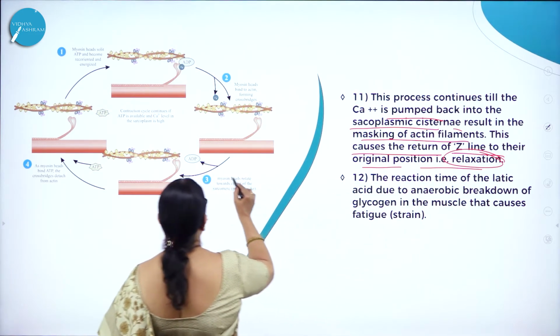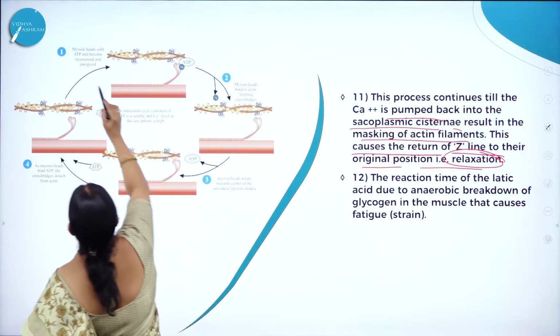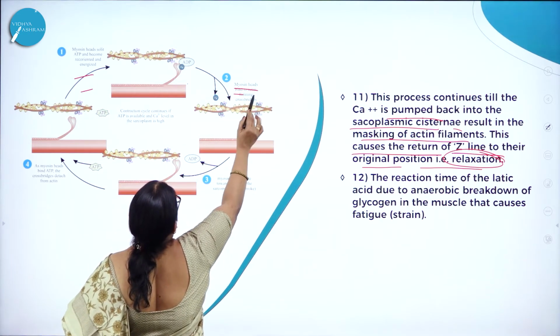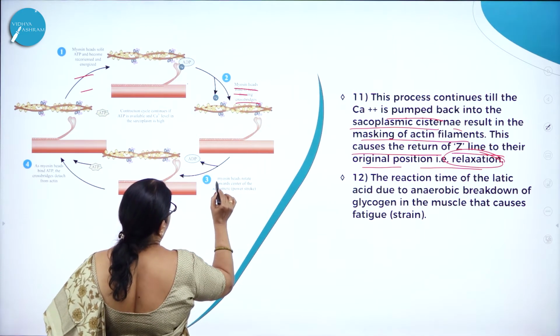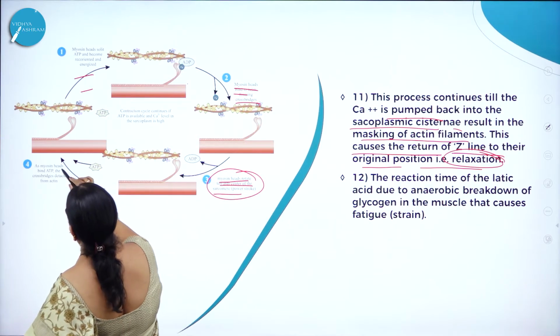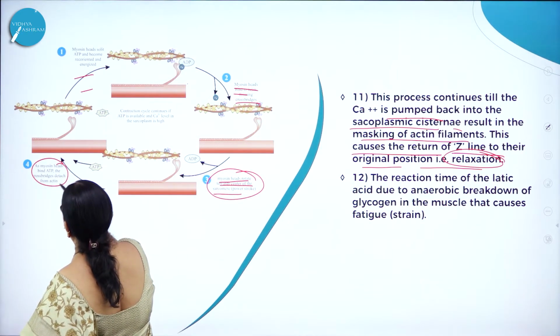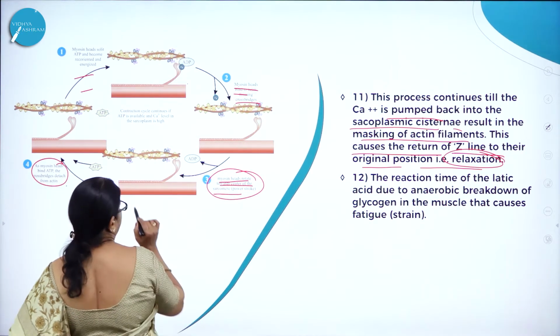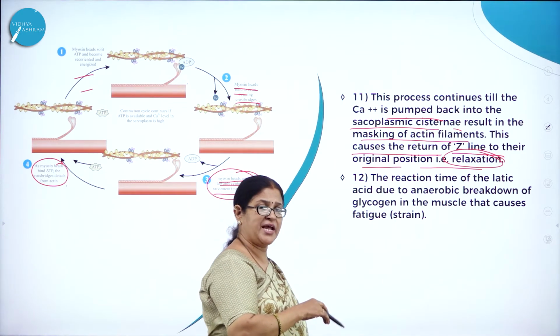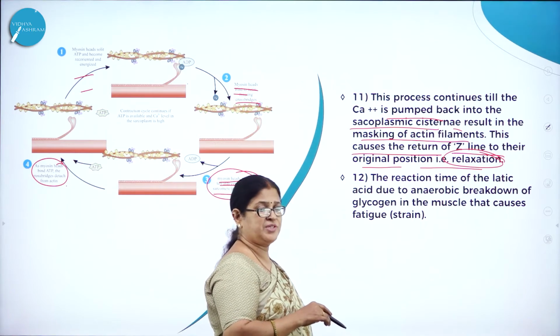So here you can see the myosin heads become energized, then with ADP and inorganic phosphate forming cross bridges, then myosin heads rotate towards the center, giving a power stroke. Then as myosin heads bind to ATP, the cross bridges detach from actin. So this is how the continuous sliding movement is going to take place between actin and myosin, which are thin and thick filaments.